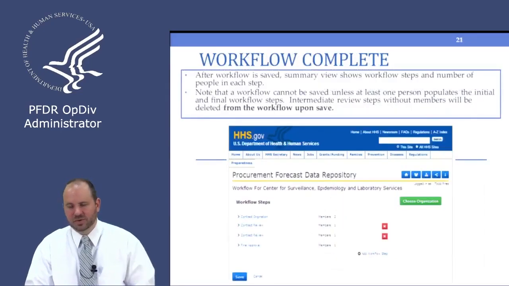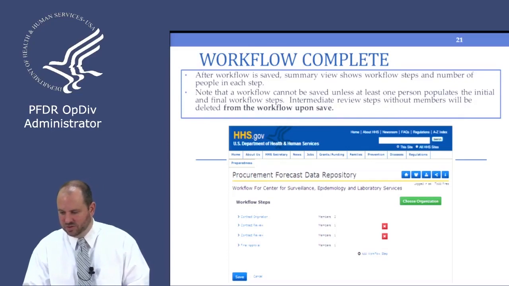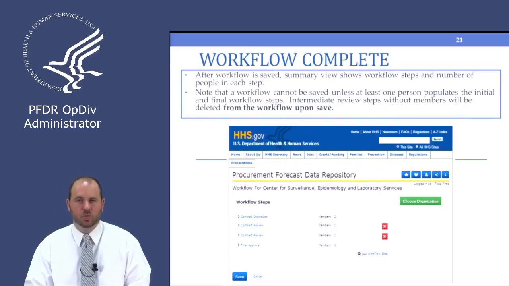Now that we've got everybody in our steps, it will reload the page after you've saved it, and it'll show you the member counts for all of those steps. So you can see contract origination has 2, the review step has 1, another review step has 1, and then 1 person for final approval. And so that's actually a completed workflow because it's got all the members in the right places.